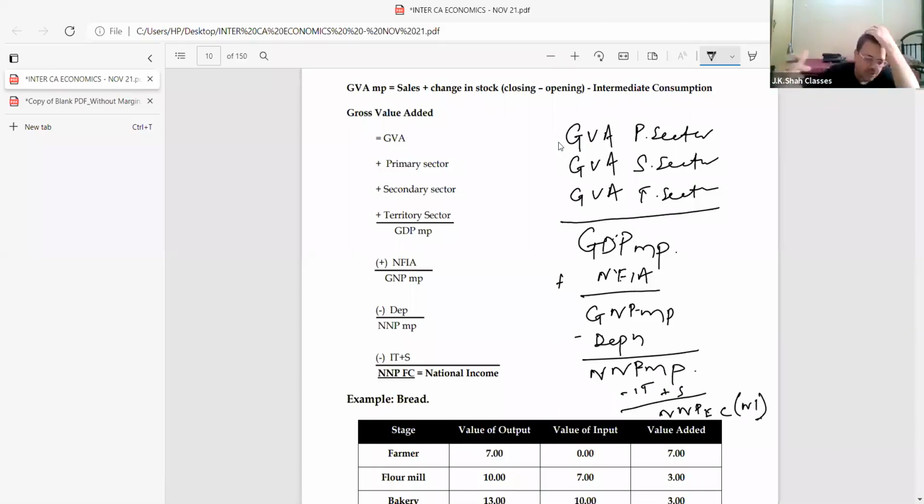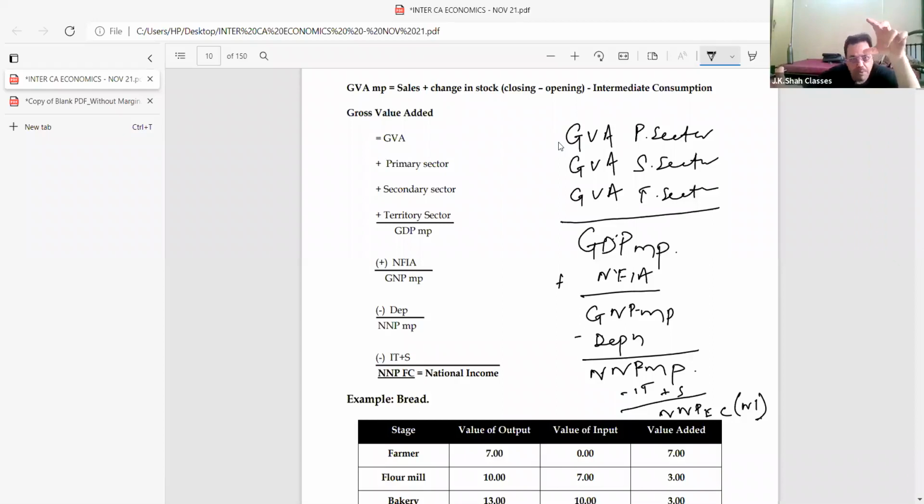All of you, please tell me first, which method are we doing? Value added method. Value added is actually the product. What is the formula? GVA, primary sector, secondary sector, tertiary sector. Previously, we used to call this C plus I plus G plus X minus M. C is consumer goods, I is capital goods, G is government services, X minus M is export minus import.